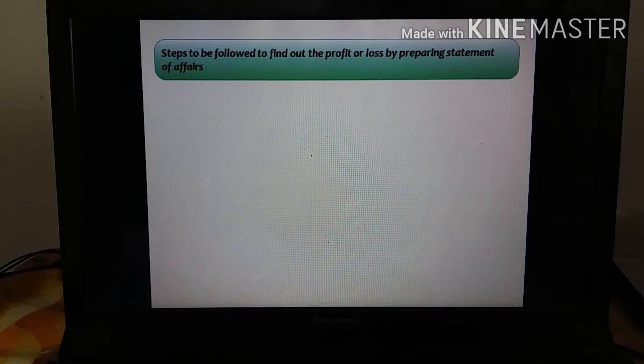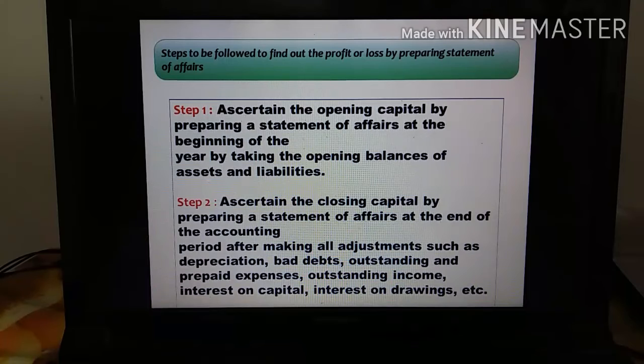Steps to be followed to find out the profit or loss by preparing the statement of affairs. First step, ascertain the opening capital by preparing a statement of affairs at the beginning of the year, taking the opening balances of assets and liabilities.